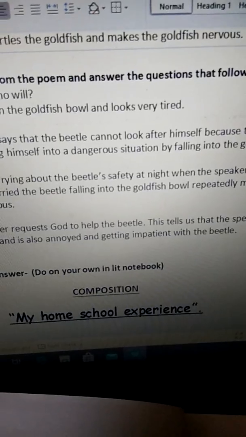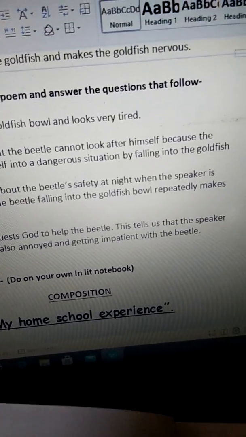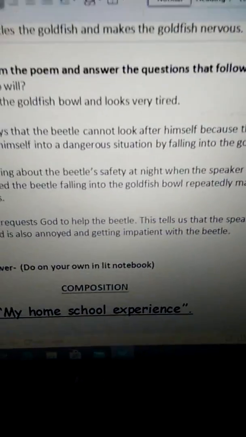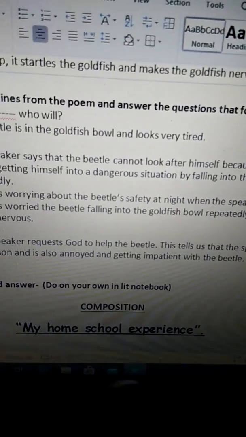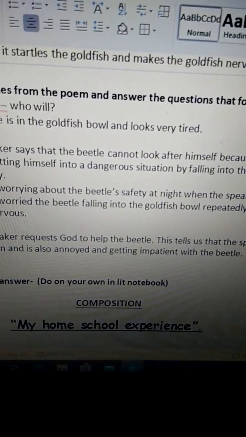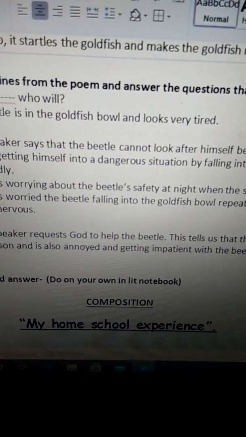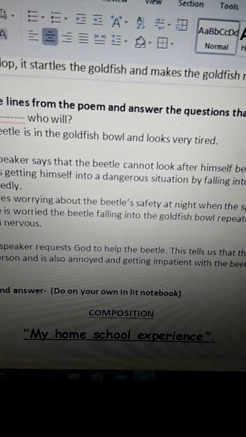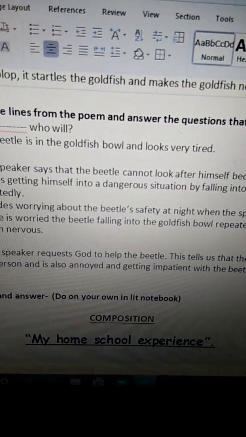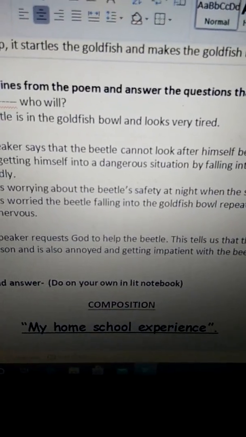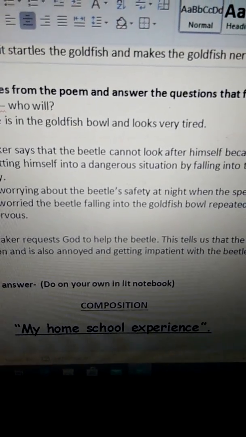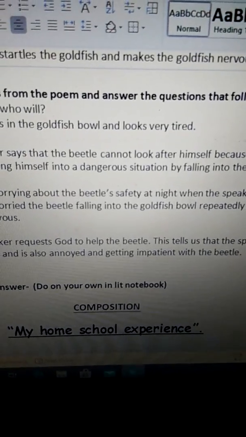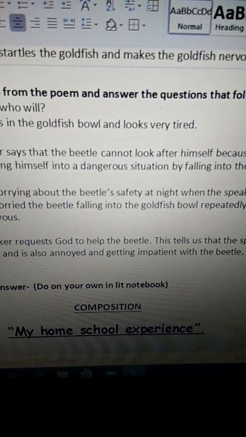Is it clear? So for literature part, we will be doing this much. And I will also give you a composition to write. What is the topic? My home school experience. Okay. I'll explain to you what it is. I'll give you some hints, the value points, and you can add in your composition. Okay. Composition you will have to write in your practice notebook. Please write your composition in your practice notebook.